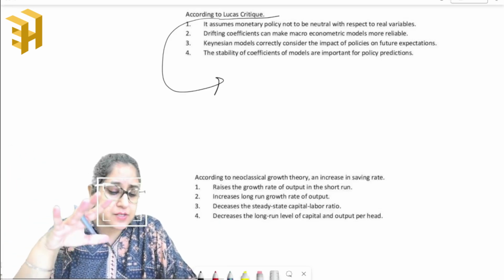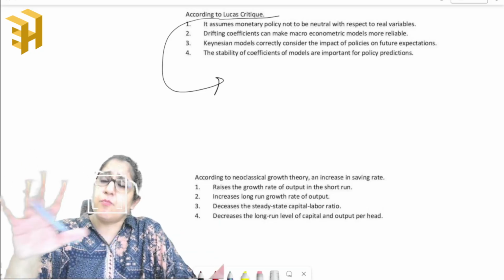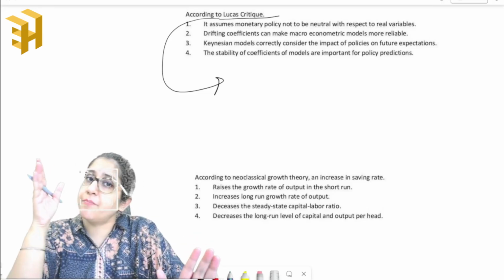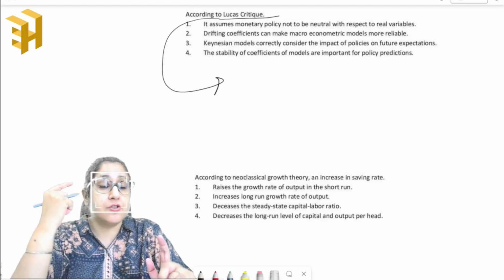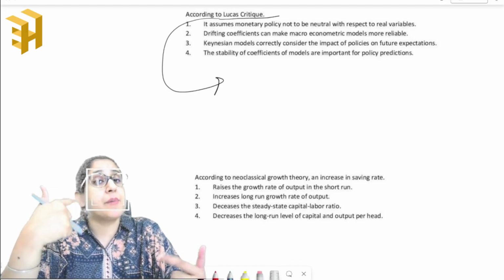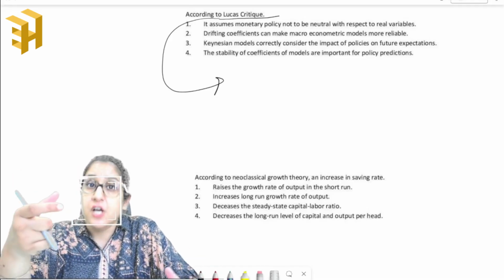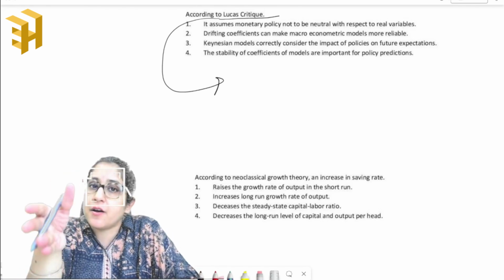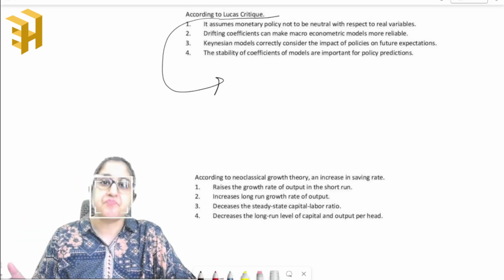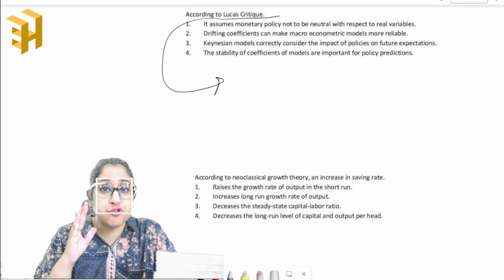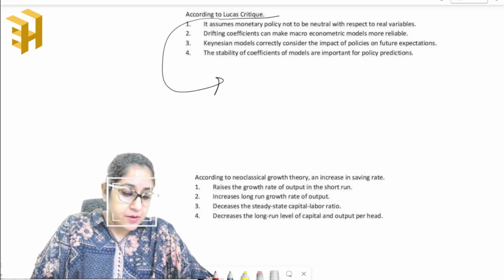Okay, so Lucas basically stated that any sort of policy change will also have an impact on people's expectations, right? The actual stakeholders, their expectations also change, and it is very subjective. So you cannot just rigidly define the relationship between two data just because that has been happening historically. Okay, so this is not always true, and that's what Lucas' critique basically stated.